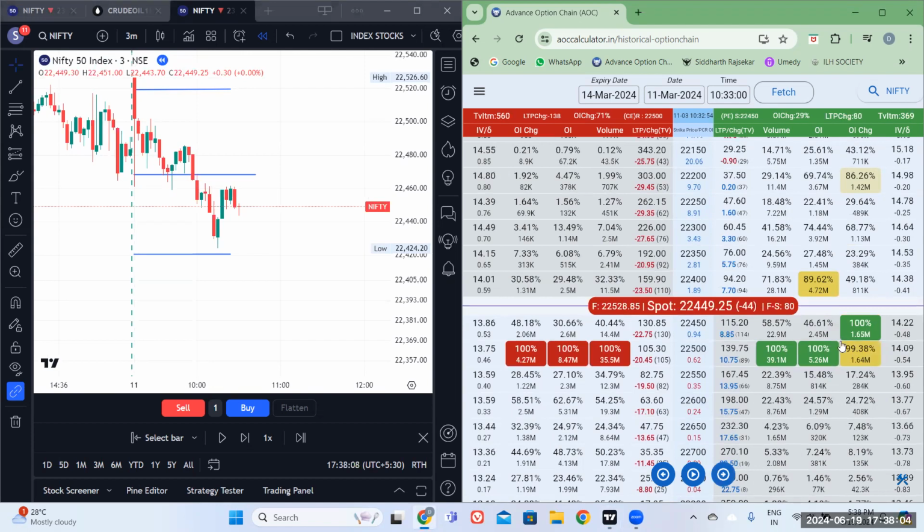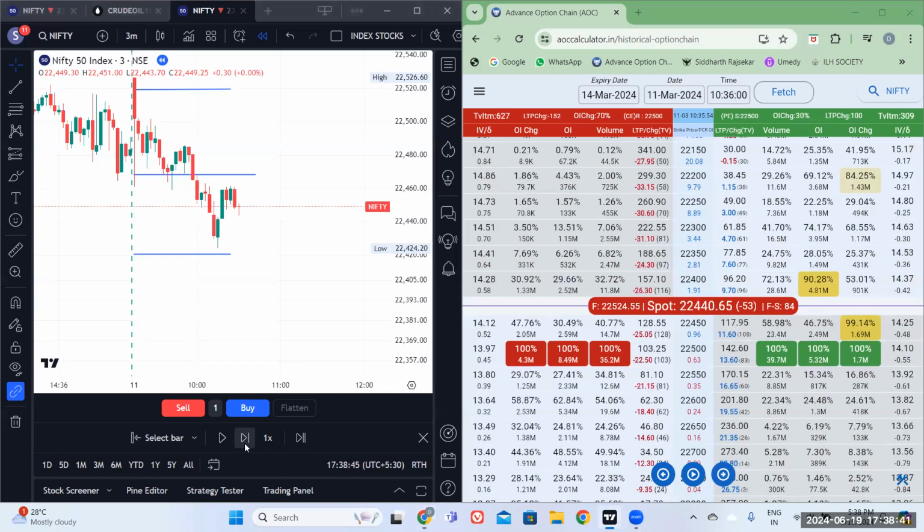Now OI is shifted here, and then we can also see further weakness here. However, OI change is standing here, and the volume is also becoming weak towards the bottom, like there's a weakness towards the support side. See, this happens also, and IV fluctuation. We have been seeing this IV at about 12.13, so it's about one point fluctuation. So not seeing much IV fluctuation, so we'll stick to the system as it is.